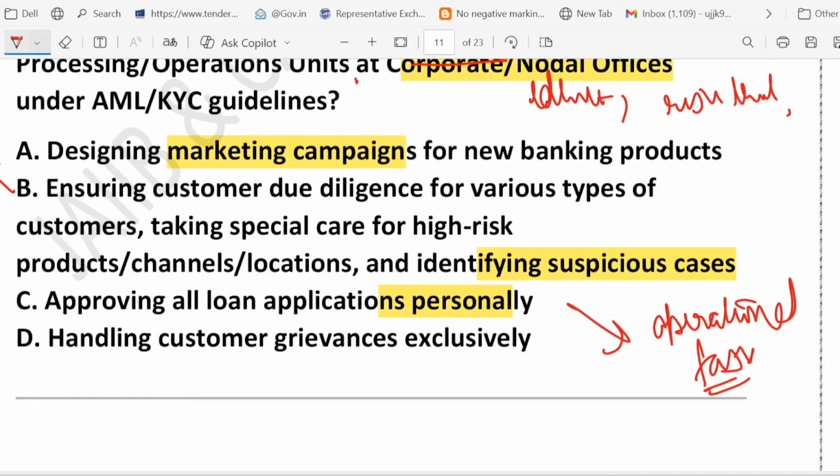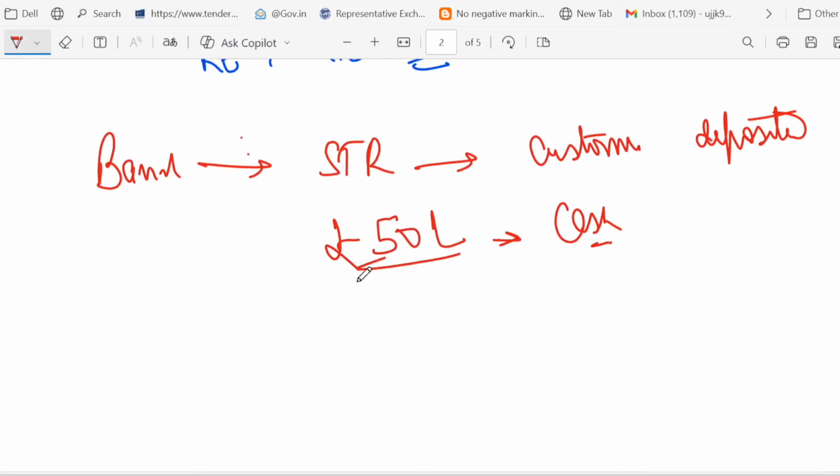What about option D? It says handling customer grievances exclusively. So we're talking about handling complaints. This is quite important, but that is customer service, not AML KYC compliance. So this is wrong. What about C? This is also wrong. So let me give you one example to make it more clear.